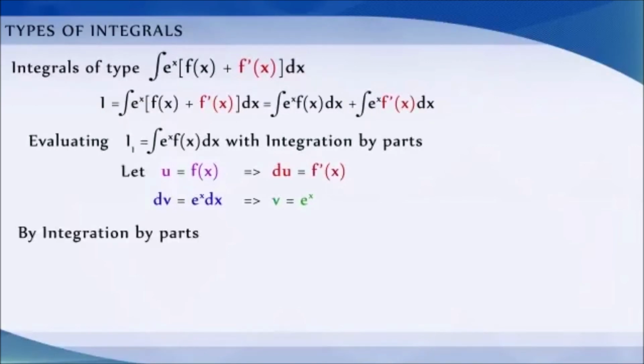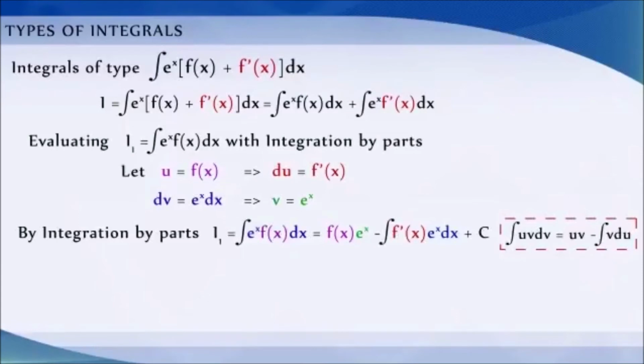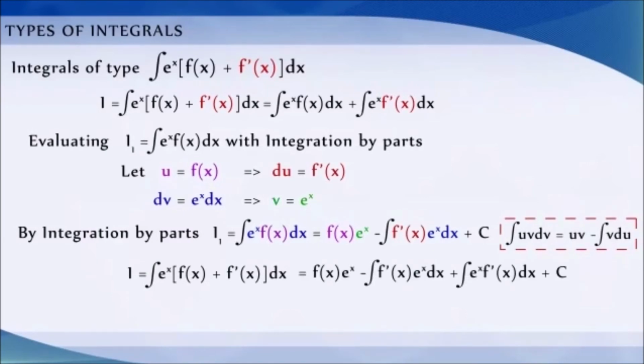Therefore, by integration by parts, ∫eˣ f(x) dx = f(x) eˣ − ∫f'(x) eˣ dx + C. Therefore, ∫eˣ [f(x) + f'(x)] dx = eˣ f(x) − ∫f'(x) eˣ dx + ∫eˣ f'(x) dx + C, which is equal to eˣ f(x) + C.